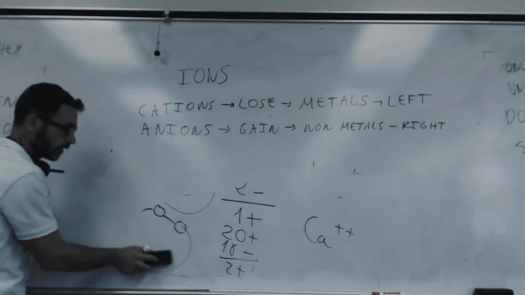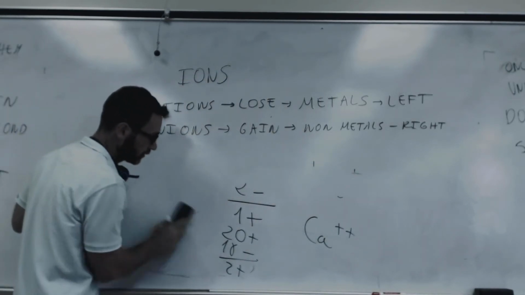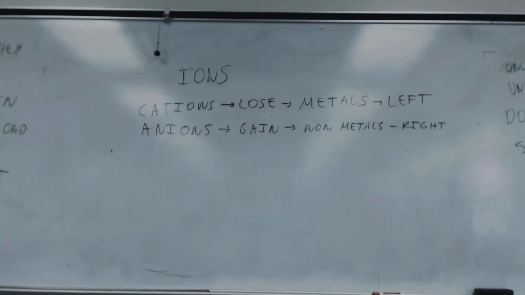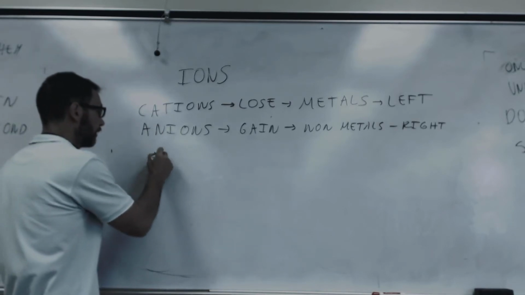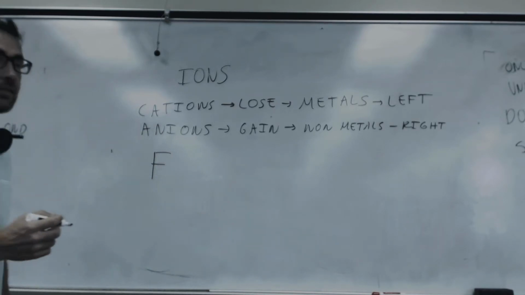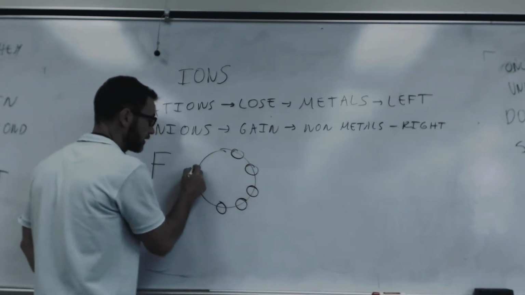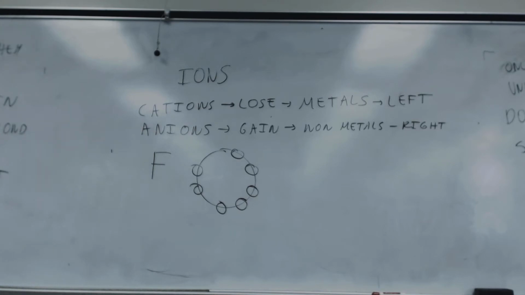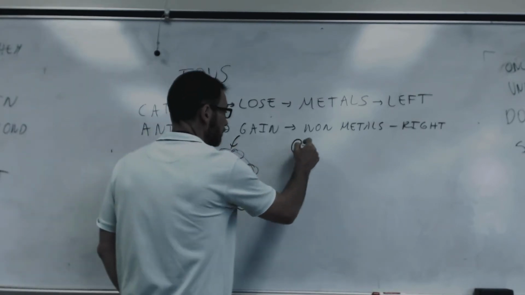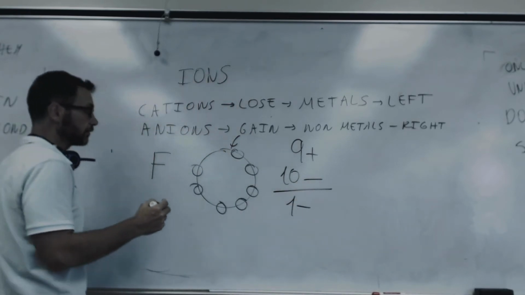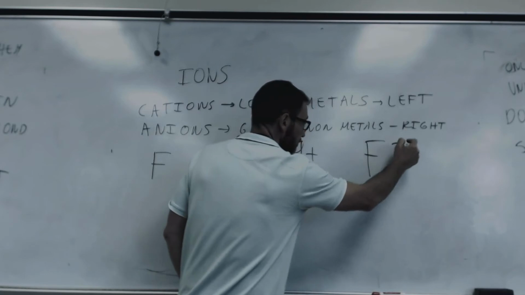And for anions, I'm going to give you all this written now. Don't worry about taking notes. Fluorine has 7 electrons in the last level. Okay? 1, 2, 3, 4, 5, 6, 7. To be happy, he needs 8 electrons. So it's natural for him to take 1. So he has 9 protons, 10 electrons. So the charge is 1 negative. So the anion for fluorine is this one.